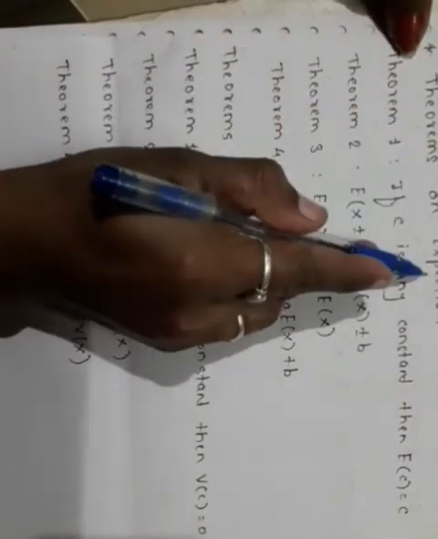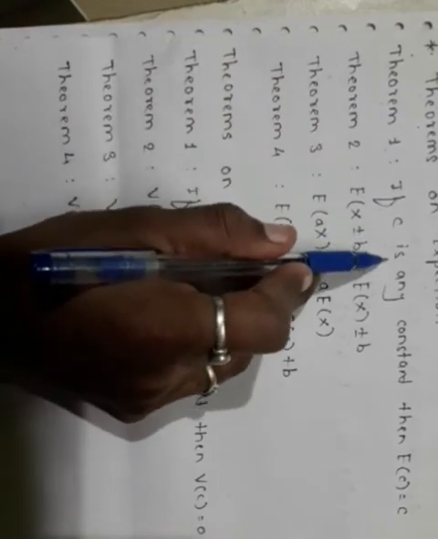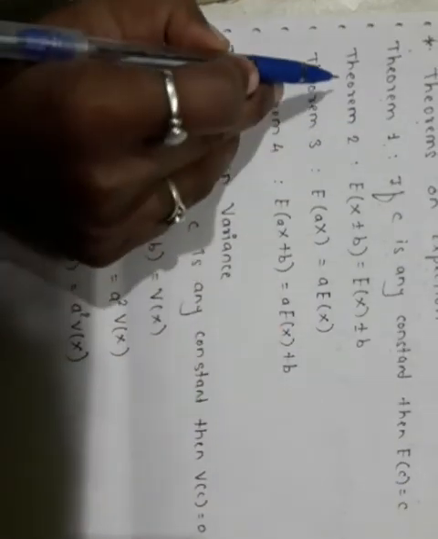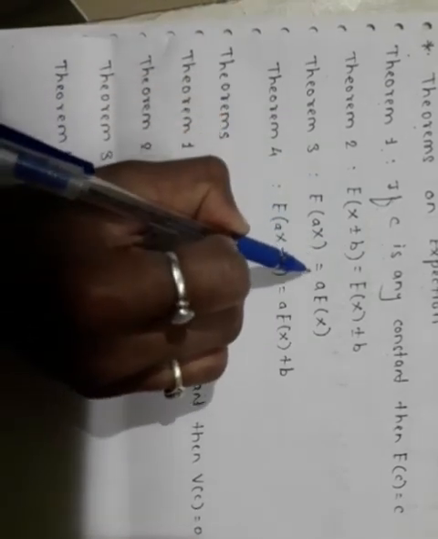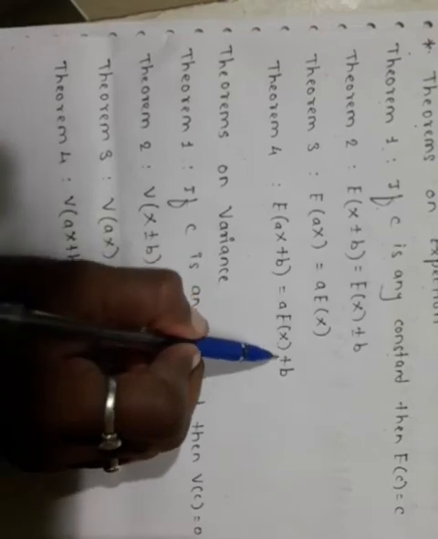First, theorems on expectation. There are 4 theorems and these theorems are used to solve the example. First theorem, if c is any constant then E(c) is equal to c. Theorem 2, E(x ± b) is equal to E(x) ± b. Theorem 3, E(ax) is equal to a into E(x). Theorem 4, E(ax + b) is equal to a into E(x) + b.